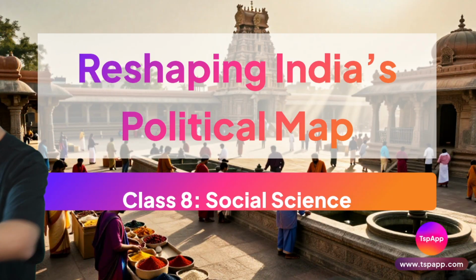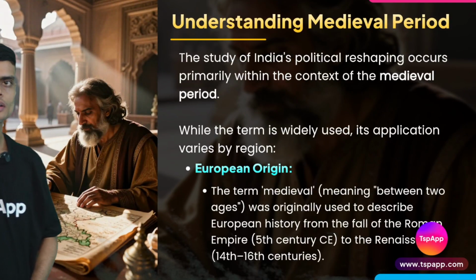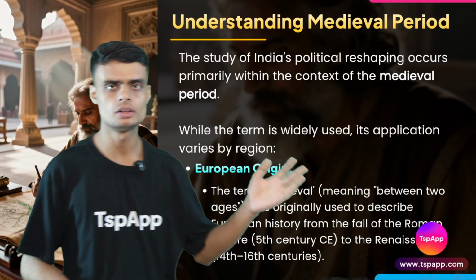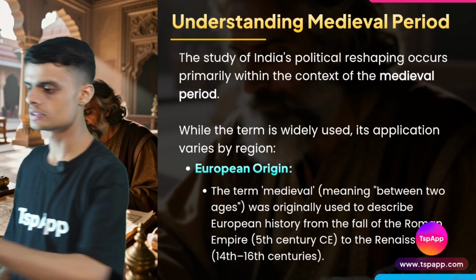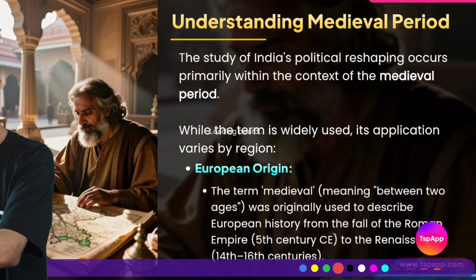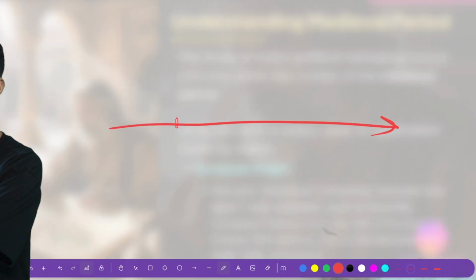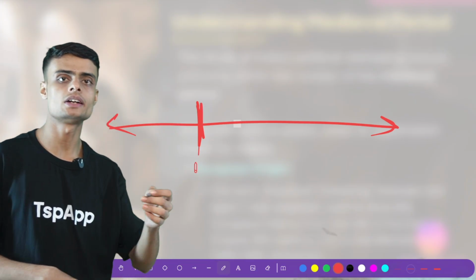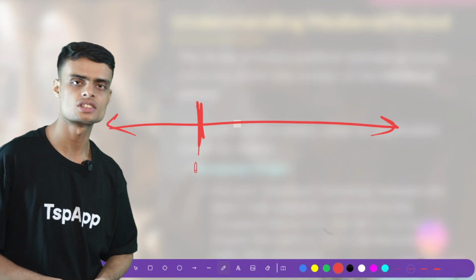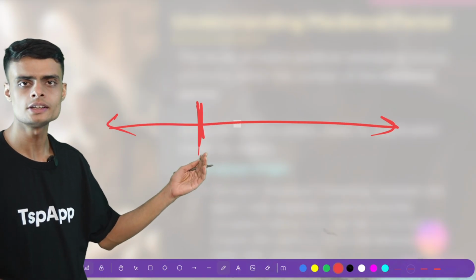Now we are studying a time period that is called the medieval time period. How do we define the term medieval, or what is the meaning of the term medieval period? Let's understand this with a simple timeline. Do you know the meaning of the term history? What is history actually? Suppose this is a timeline, and this is the time from when humans started writing. We get written sources of evidence like inscriptions and manuscripts. So this is the time period when humans started to write.